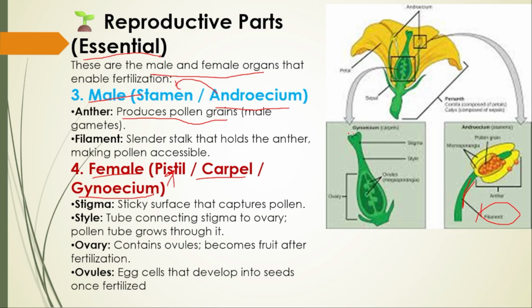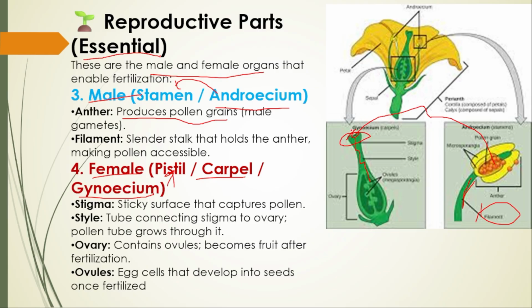When we talk about the female, it has three parts: stigma, style and ovary. Stigma is this portion, a very sticky surface that captures what? Pollen grains. The style is tube-like, connecting the stigma to the ovary. Whenever pollen grains attach here, they grow a tube called the pollen tube, which carries the male gametes up to the ovules.